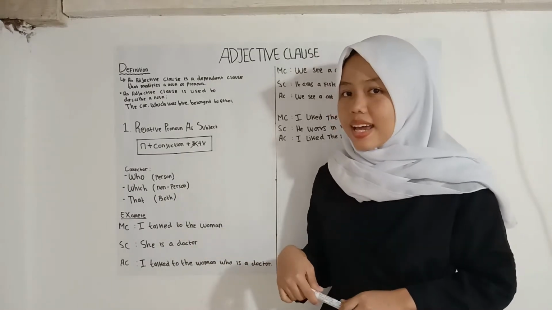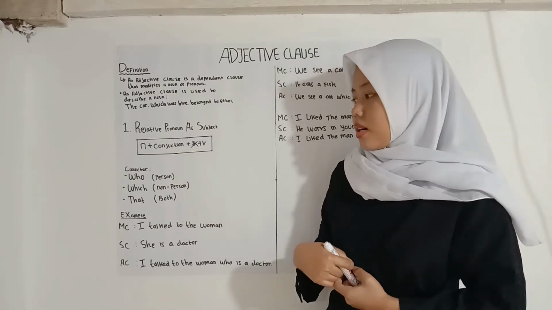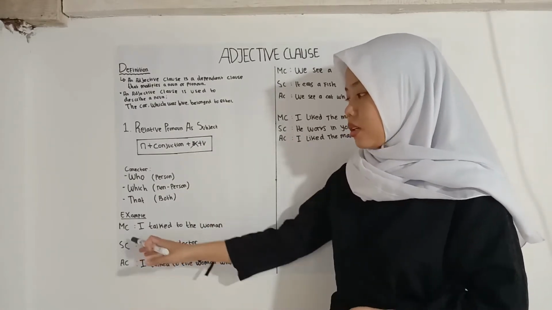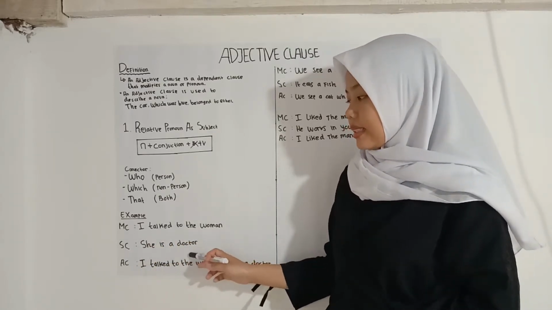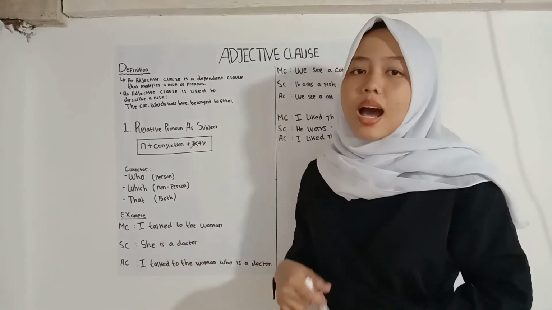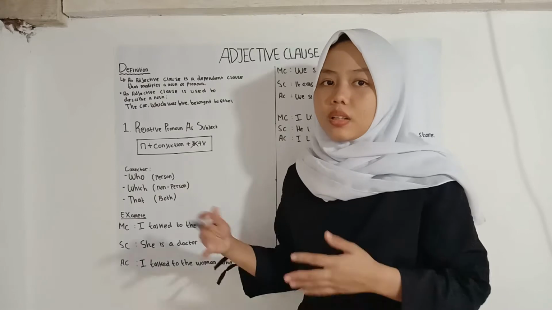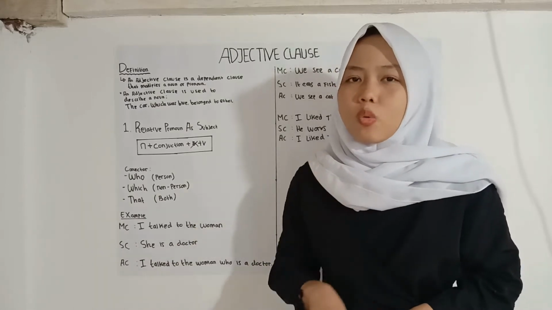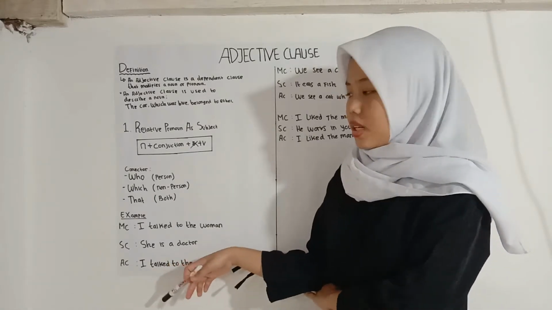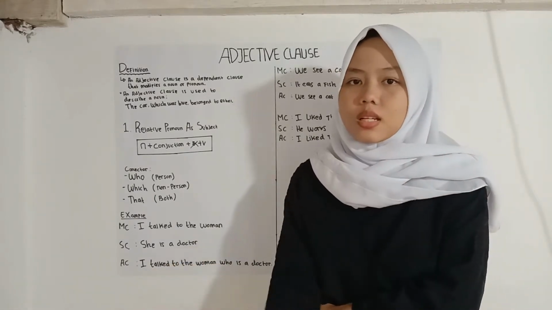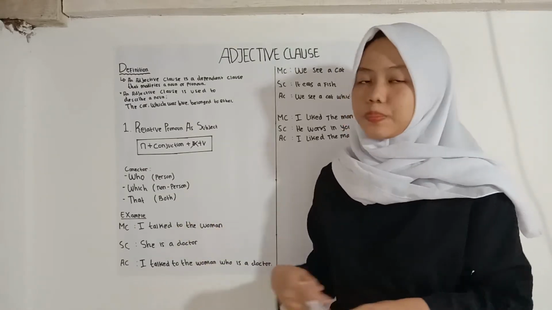Here I have examples of relative pronoun as subject. First example, main clause: I talked to the woman. Subclause: she is a doctor. Okay guys, how do we make these two sentences an adjective clause? First step, we must know who "she" means in the subclause, contained in the first sentence or main clause.